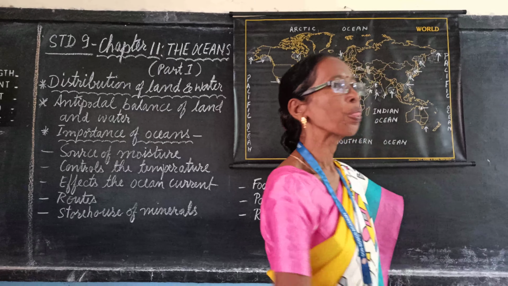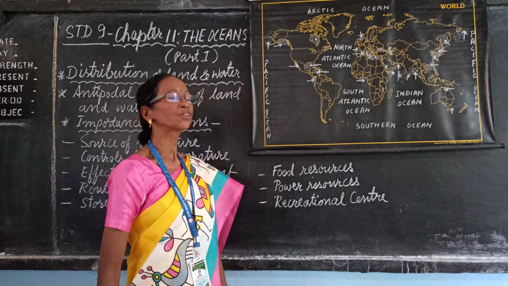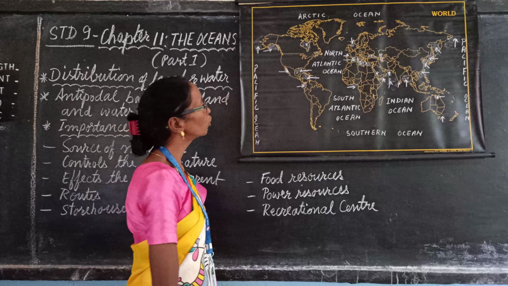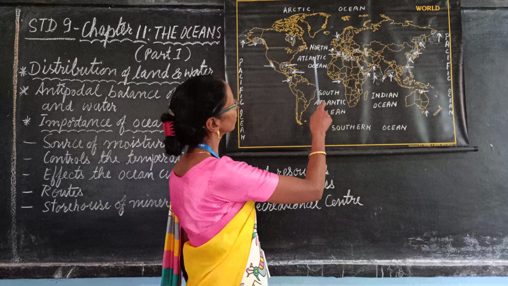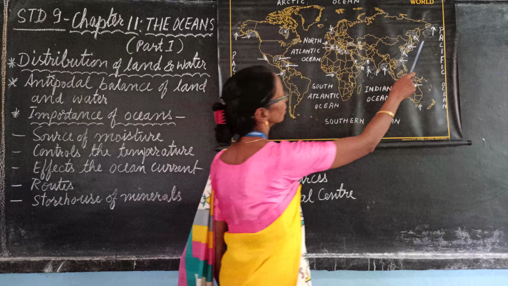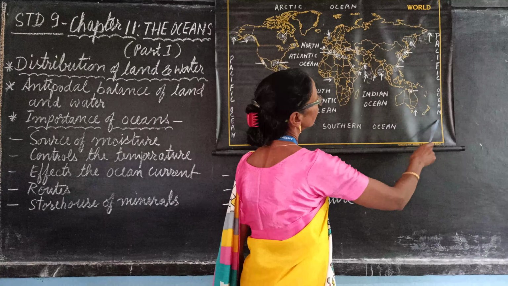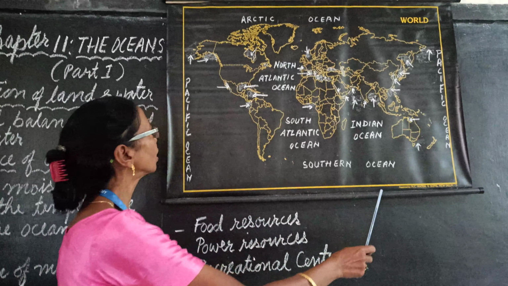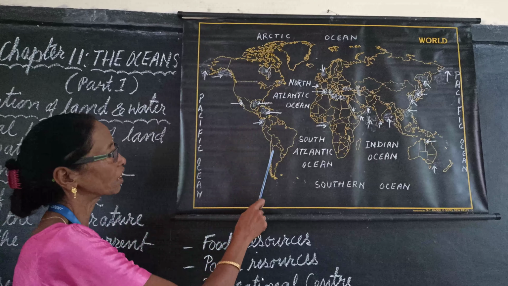So, if you see the large water bodies in the world map, the largest is the Pacific Ocean. It is located in the east of Asia and Australia and in the western part of North America and South America.